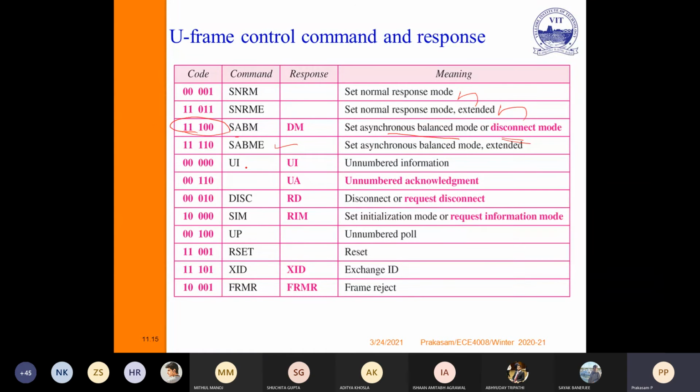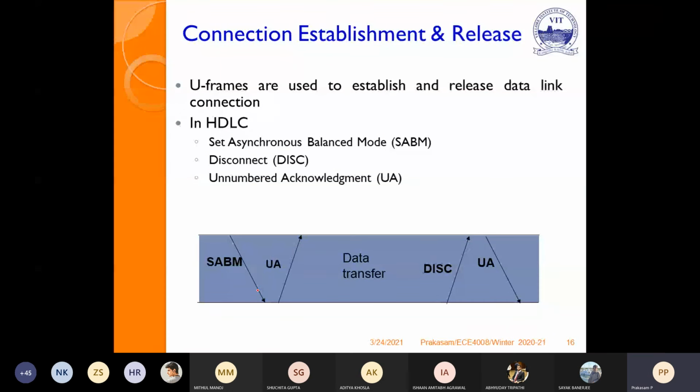Then you can acknowledge the connection establishment, or you can disconnect or request disconnect, or you can request information mode, or you can reset. How is the connection established? Because before transmitting anything, we have to establish the connection. So this connection establishment will be carried by the U frame. Connection establishment or disconnection will be done by the U frame.